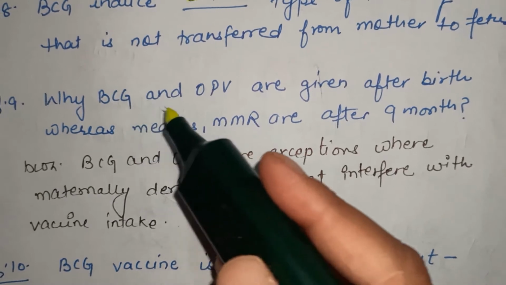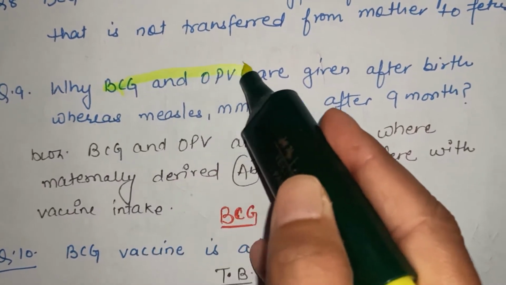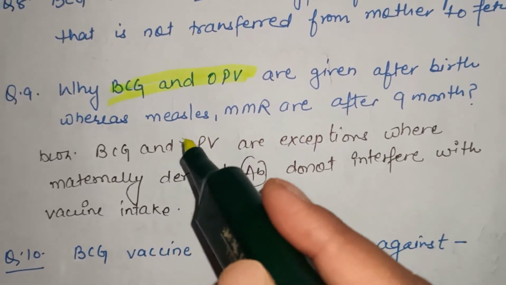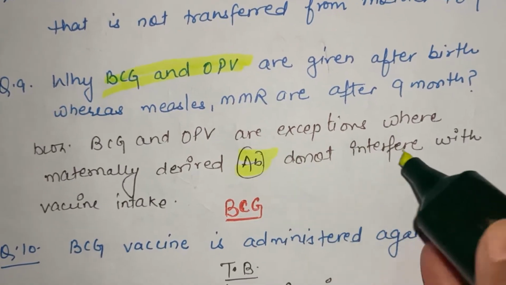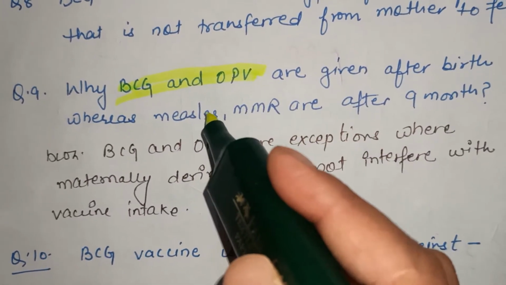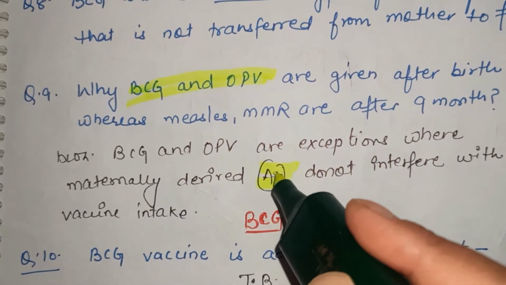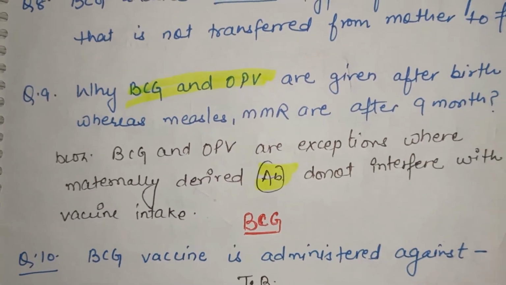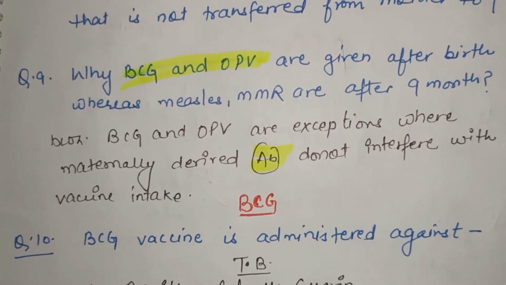Next question: why are BCG and OPV given after birth, whereas measles and MMR are given after 9 months? BCG and OPV are live vaccines and they are the exception, where maternally derived antibodies do not interfere with the vaccine intake, whereas if we give measles and MMR at the time of birth, the maternally derived antibodies interfere with them. So that's why they should be given at 9 months, and BCG and OPV can be given at birth. Now we will see some questions related to BCG, OPV and IPV.